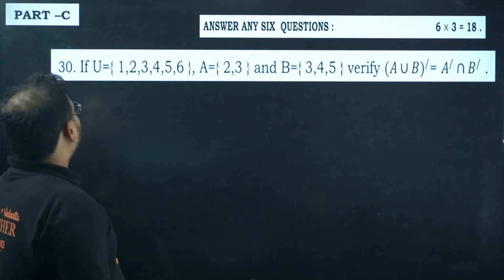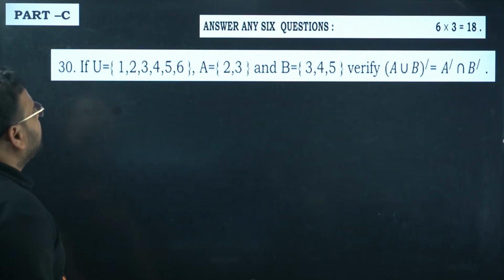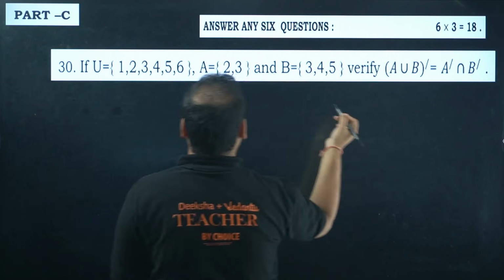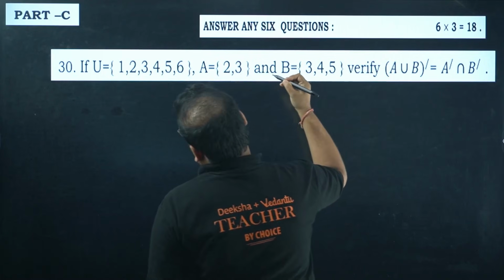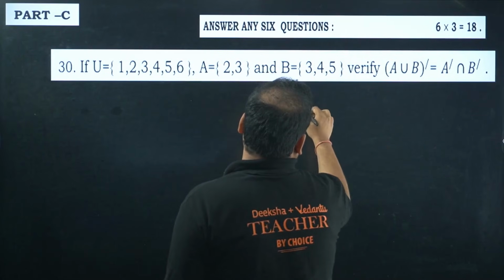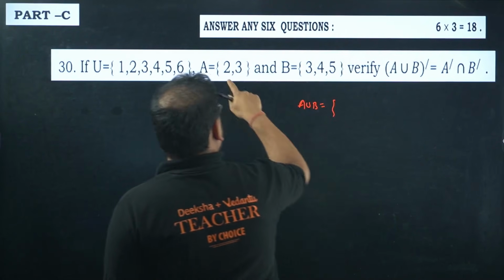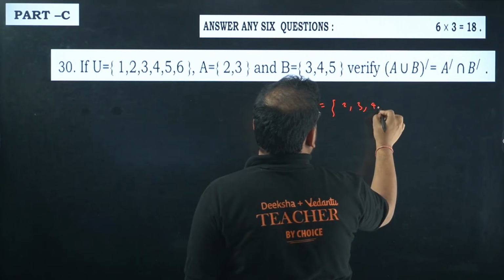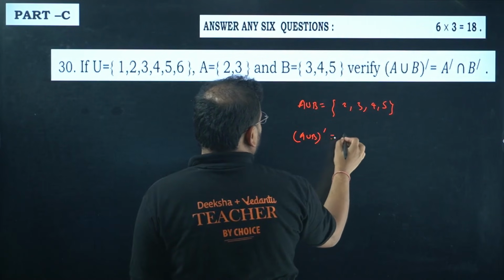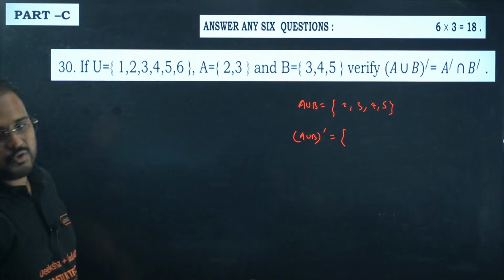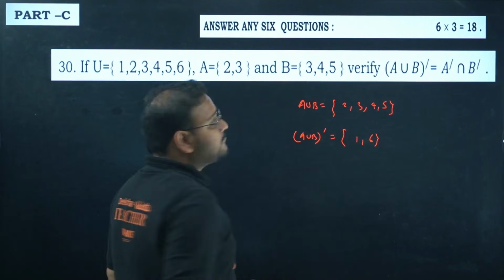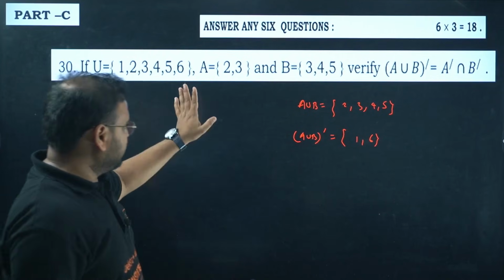Part C. If U is this, A is that, prove the union of A and B, transpose. So union of A and B, please check. From everything of U, basically it is going to be 1 minus the intersection. But let's do it this way only. Union of A and B: 2, 3, don't repeat it, so 2, 3, 4, 5. If I take the complement of this, it means remove this from your universe. So you get 1 and 6 left. You remove this from the universe, so 1 and 6 is left.